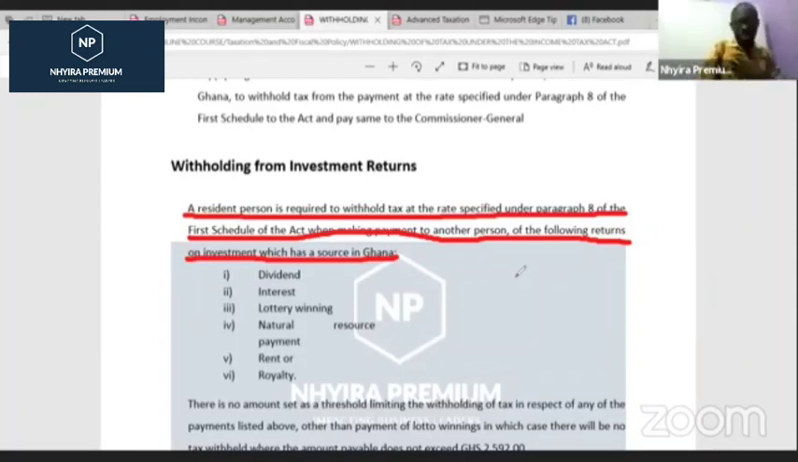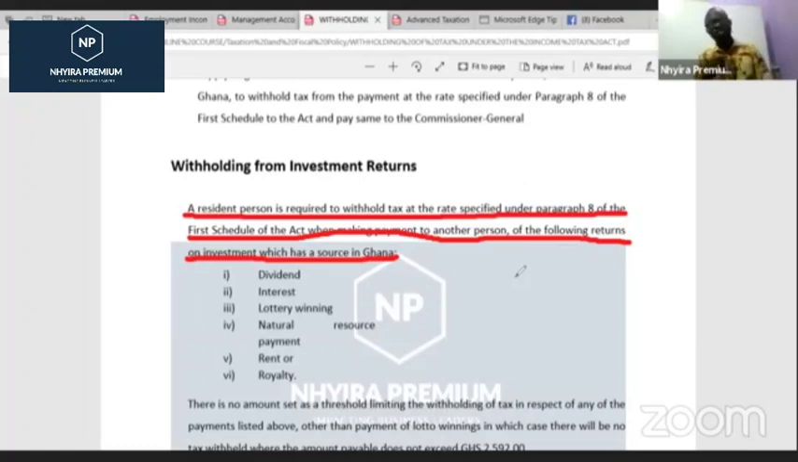So when someone makes an investment and we are paying the person returns on that investment, the Act requires that we are supposed to withhold tax on the amount that we are paying. So this amount includes issues such as dividends, interest, lottery winning, natural resource payments, rent or royalties. We will go into the withholding tax rate on all of these things later on, but there are a couple of exceptions that you must understand.